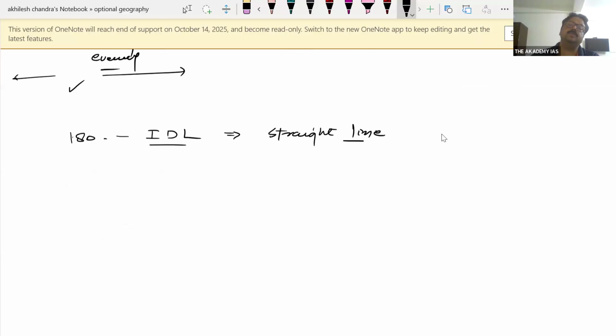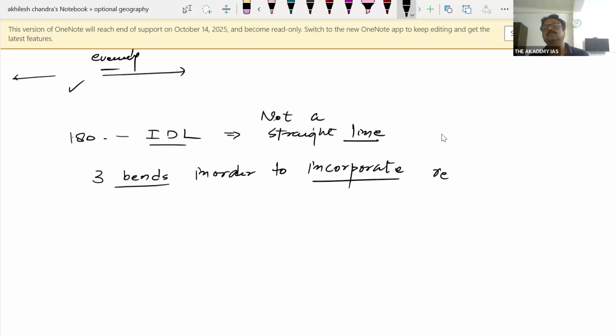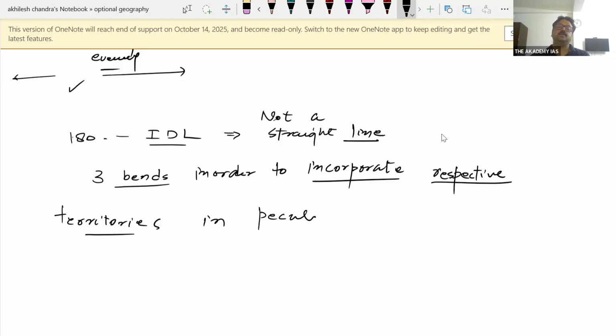There are three prominent bends, in order to incorporate respective territories in peculiar time zone. Let's find out those bends.